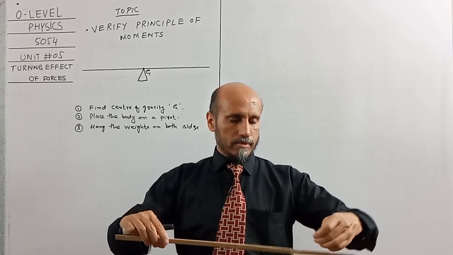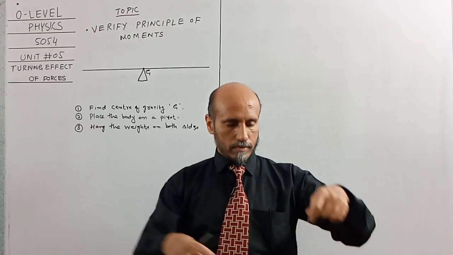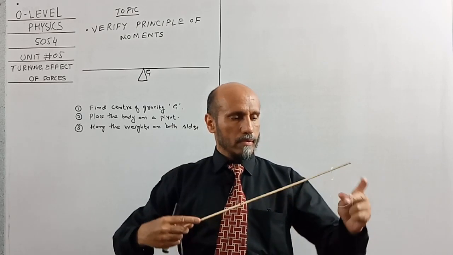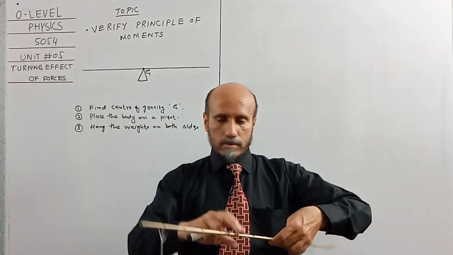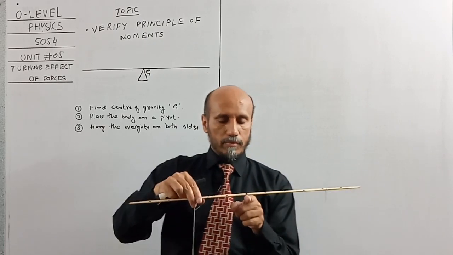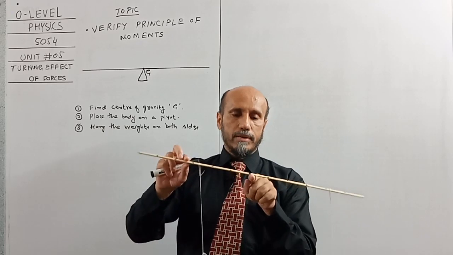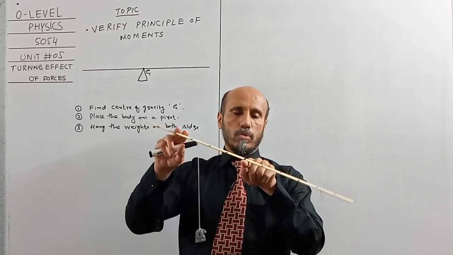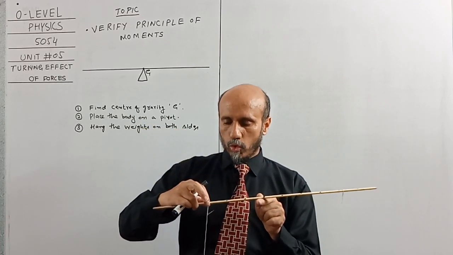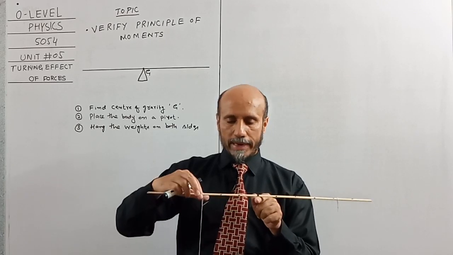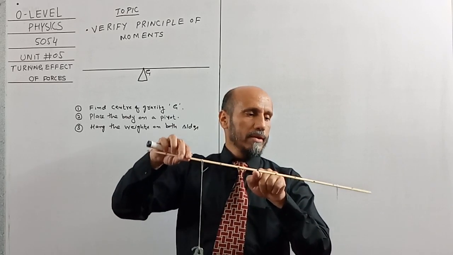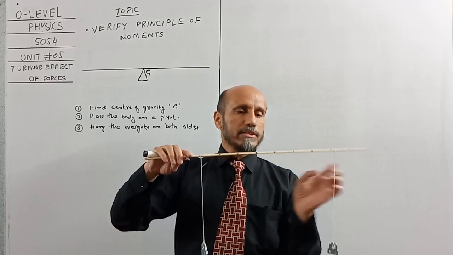at different distances. And I will again place the body from its center of gravity at the pivot. Now you can see, is it being balanced? No. Okay, now what I will do is fix the position of one of the weights, and I will move another weight towards the pivot. Since it is moving in this direction downward, I will decrease its distance.